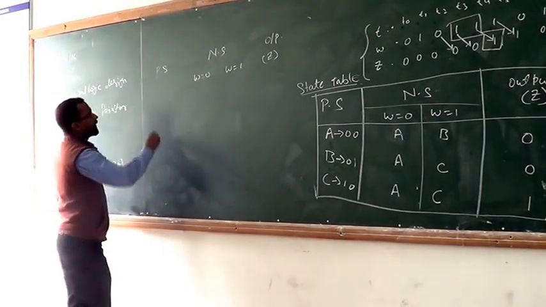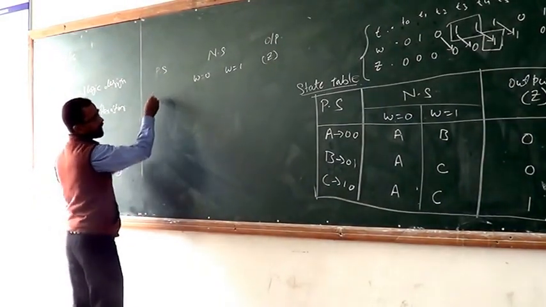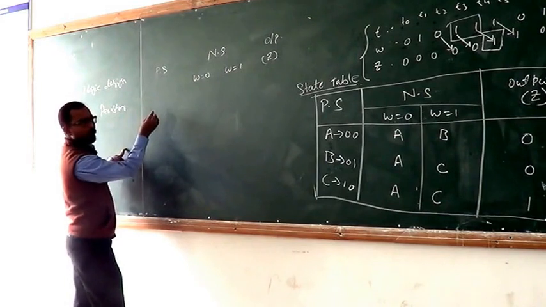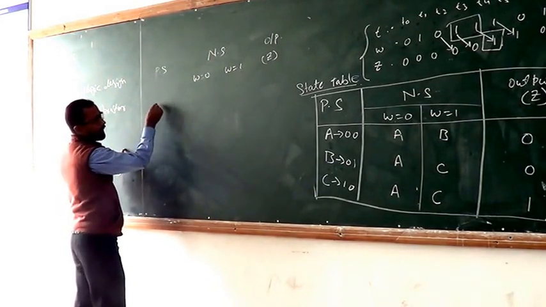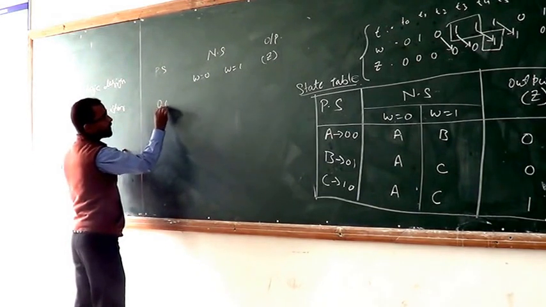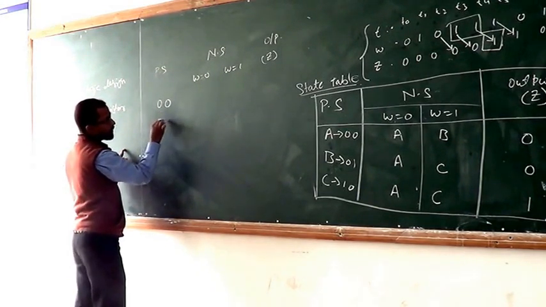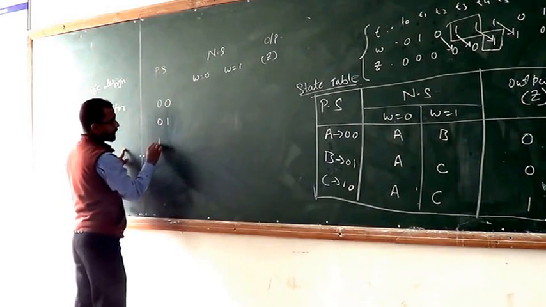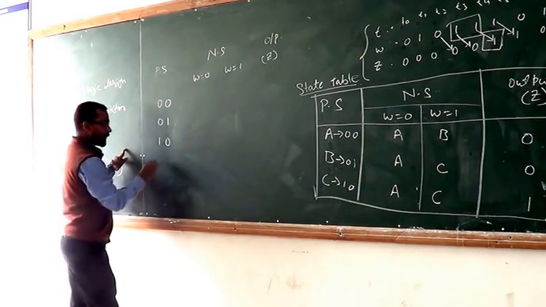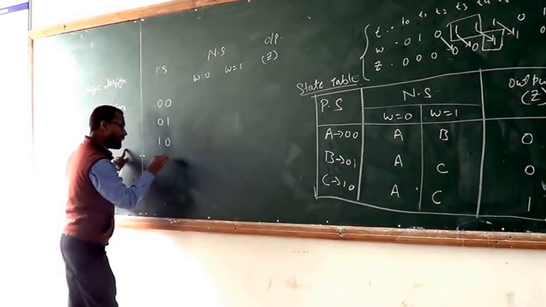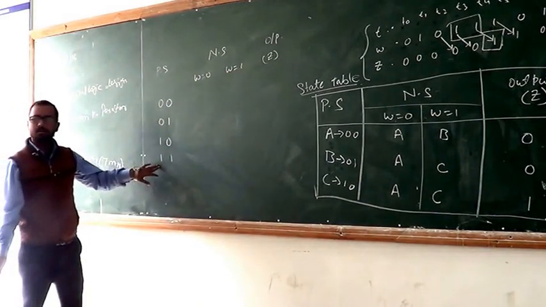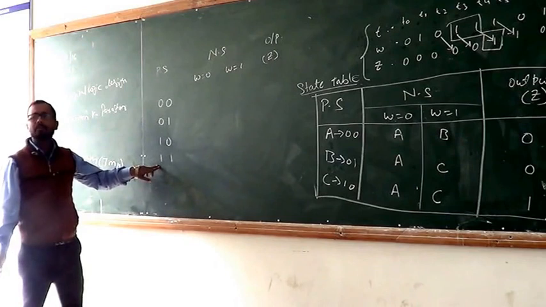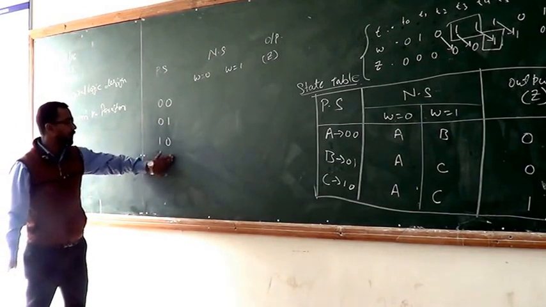Now we make a table here for the state assignment table. For A write 00, B write 01, C write 10, and D, we are just considering, the D state is not there, but don't worry, you skip it.